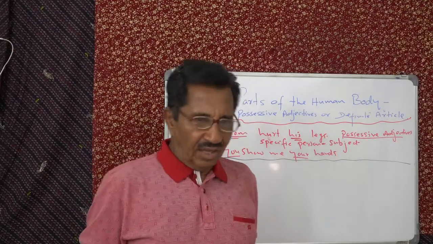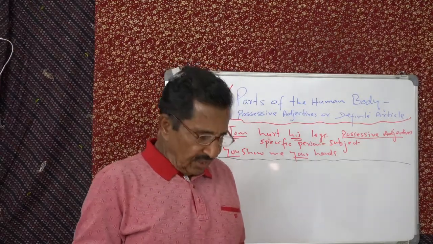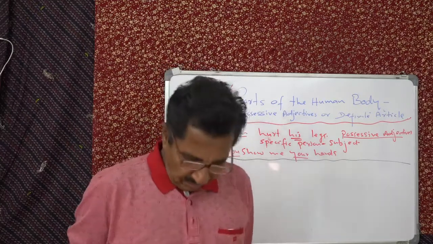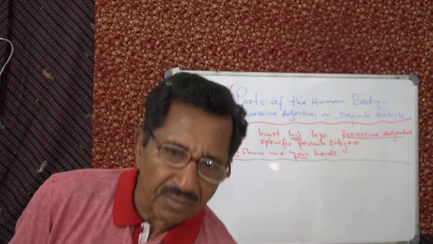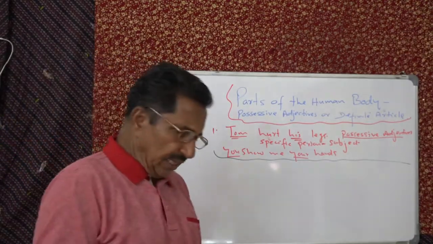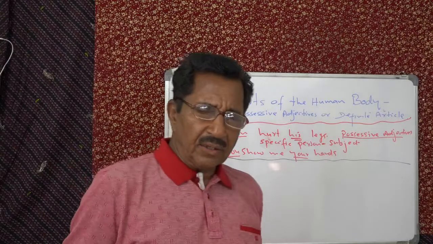Now when will you use the definite article? Other occasions you use definite article. For example, I will show you some examples, then it becomes easy for you. Suppose that the reference is general. It is not a particular person.